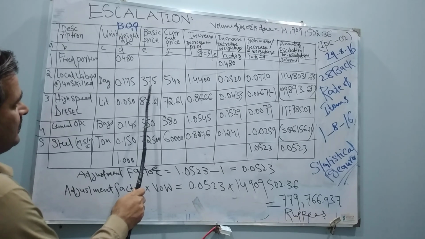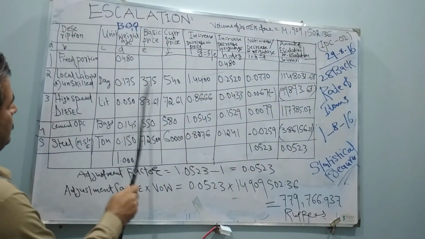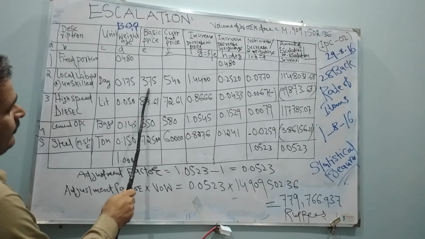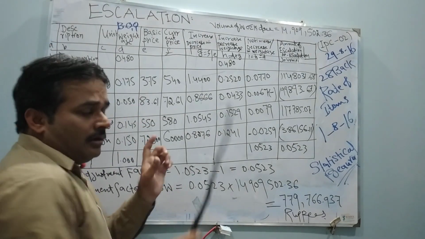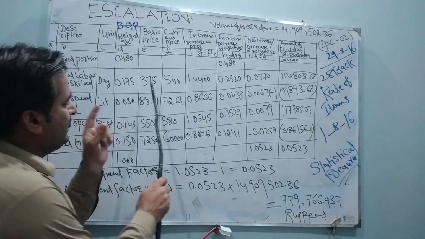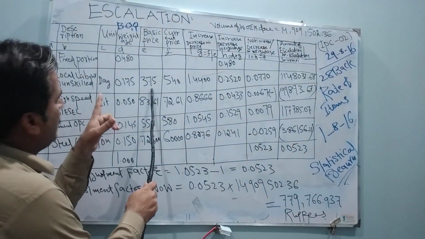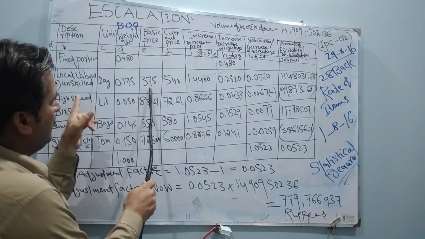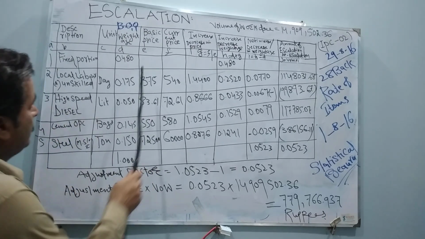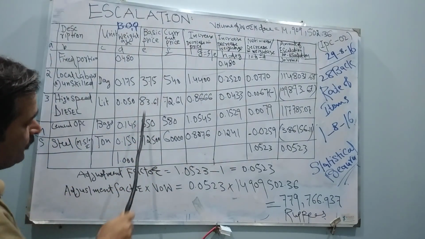For example, local labor unskilled is 375. Suppose my project was started in 2014. Then the 2014 basic price of local labor was 375 rupees. Okay, my dear friends, these rates are from 2014.